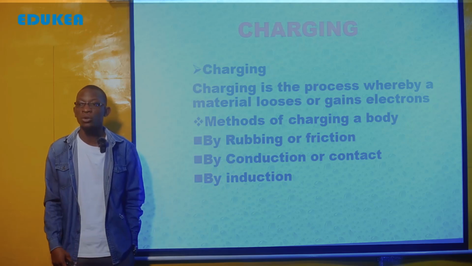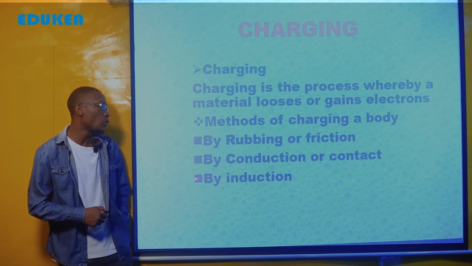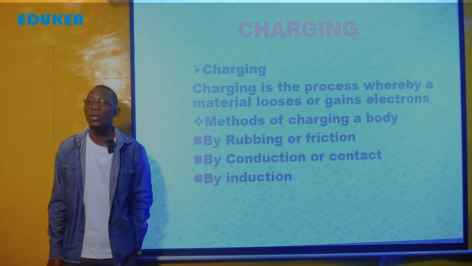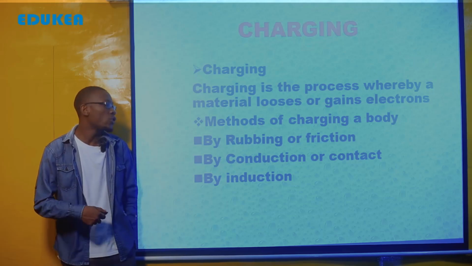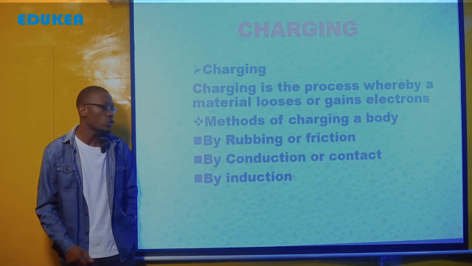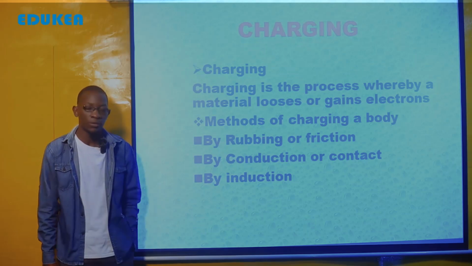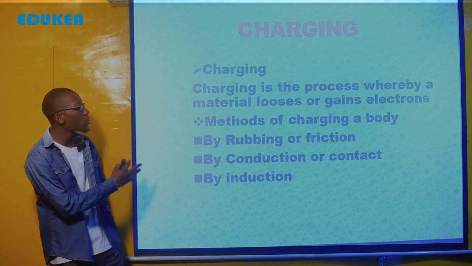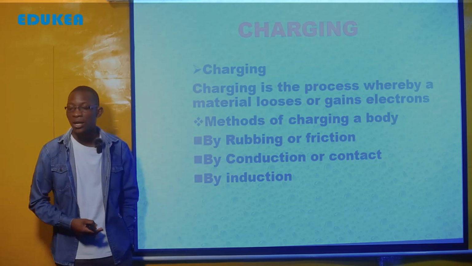And the third one is by induction. So we can charge a body by induction, or by conduction or contact, or by rubbing or friction. These are the methods we are going to see one after another on how we can charge a body.